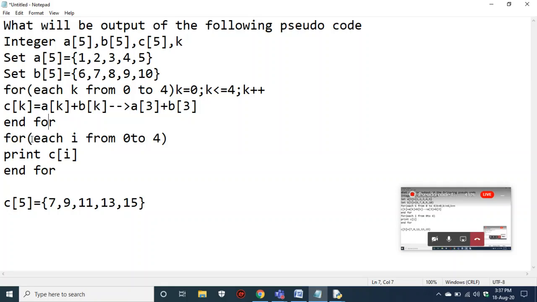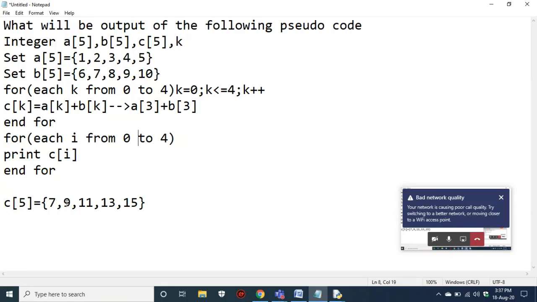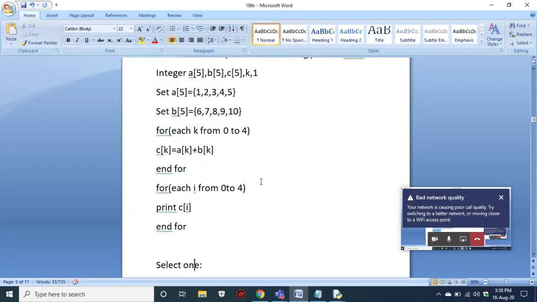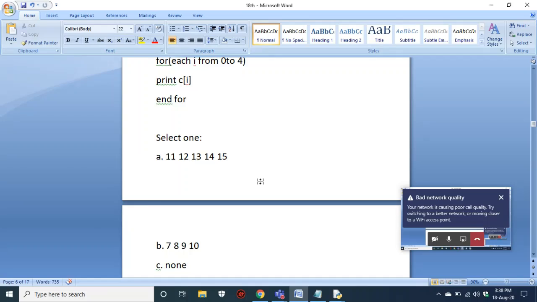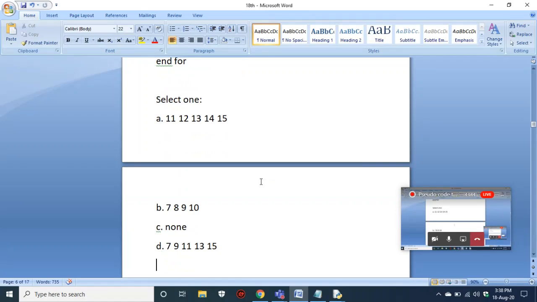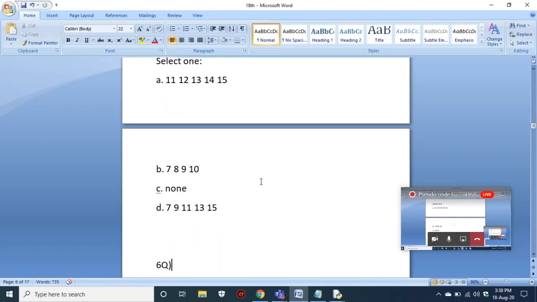Now he has written another loop, and now he is printing all the elements. That means you will get 7 9 11 13 15. All these elements will be printed. This is the output of this code. Okay, we'll see. 7 9 11 13 15, we got the same, right? So all the elements of both A and B have been added and stored in C, and now he is printing C. Finally all the elements have been printed.